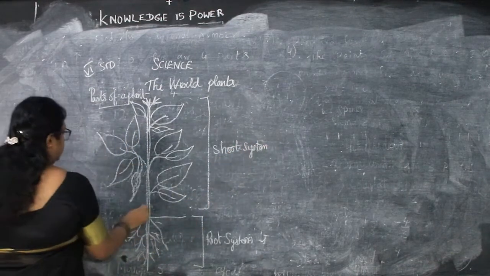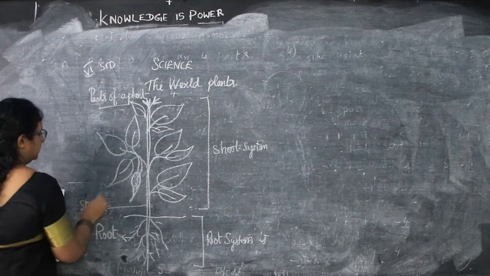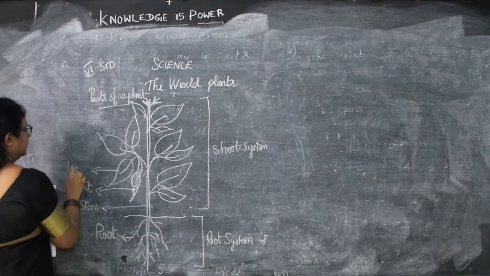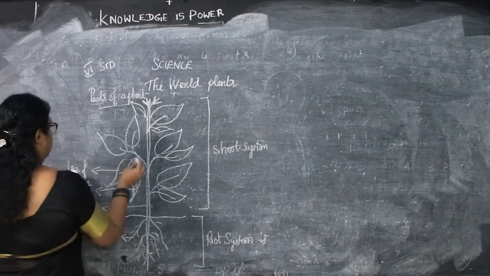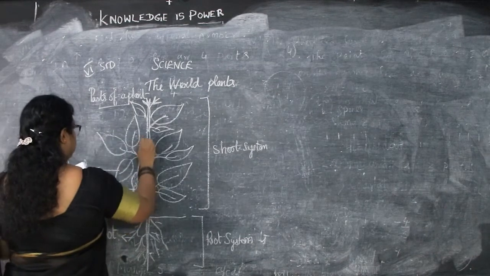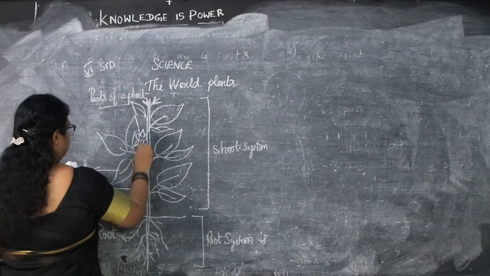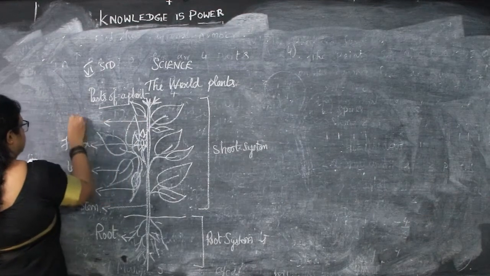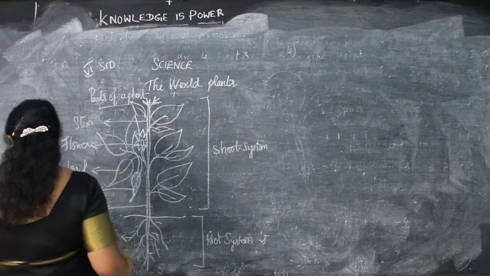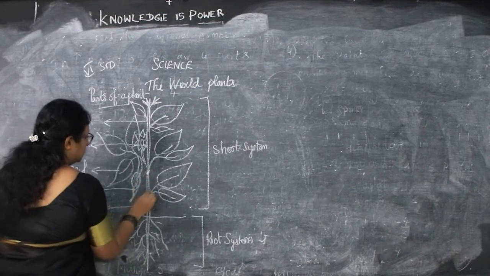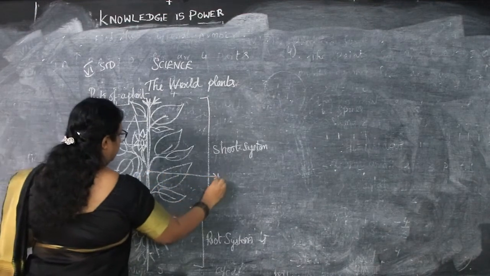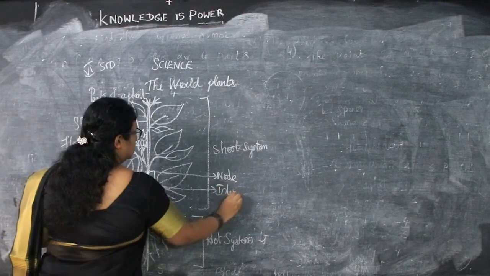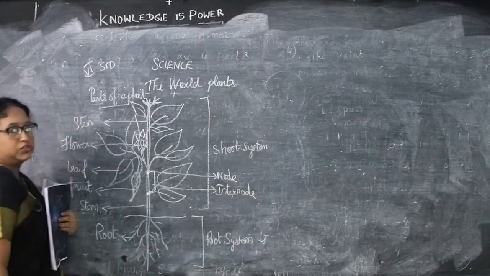So you have a root, stem, fruit, leaves, flower, stem, node, and this is an internode. So this is about the root system and shoot system.